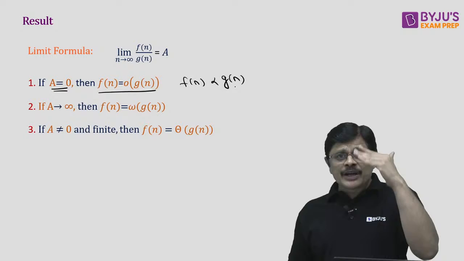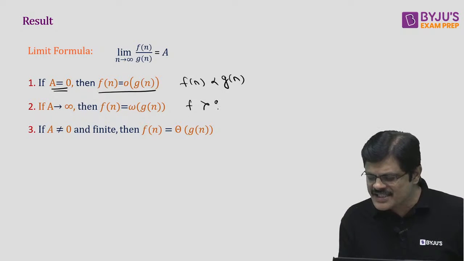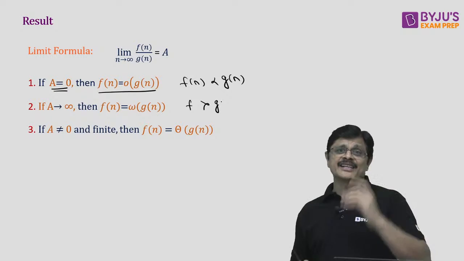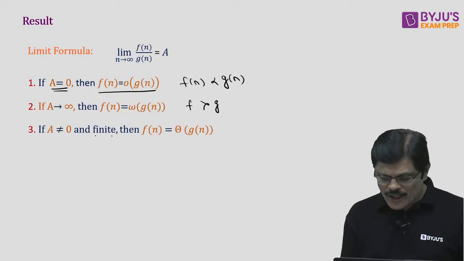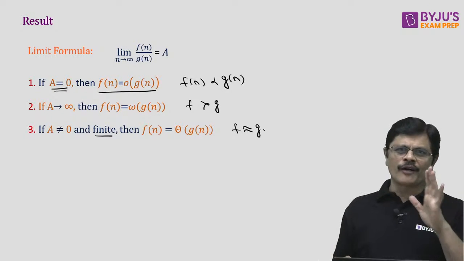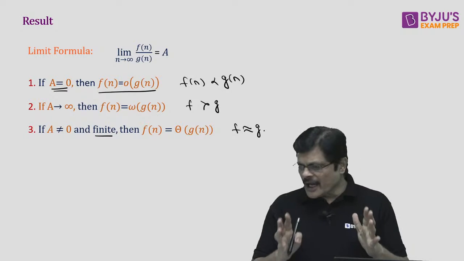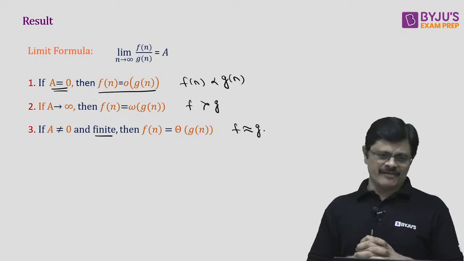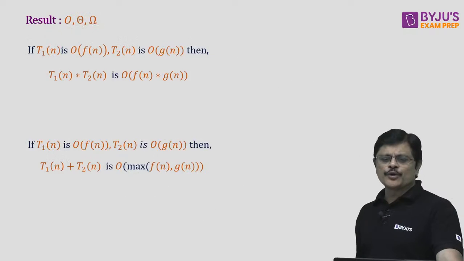Suppose a tends to infinity, that means the numerator is larger, then f is larger than g, my dear friends. And suppose a is a non-zero finite quantity, then f and g have equal order of growth. Non-zero and finite value, then they are of equal order of growth, my dear friends. So these are the rules one should know if you want to do dominance ranking.